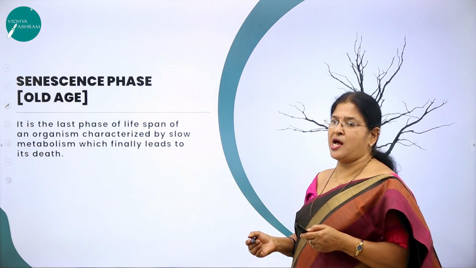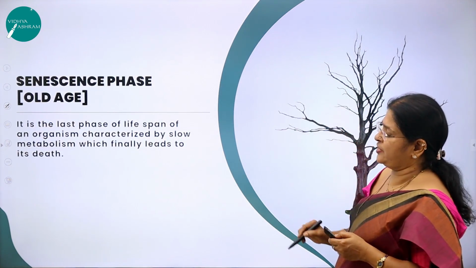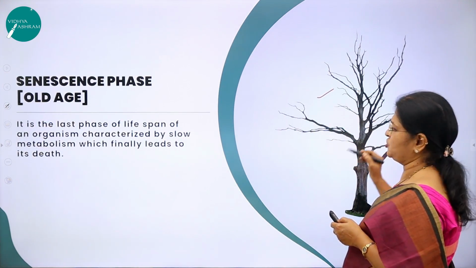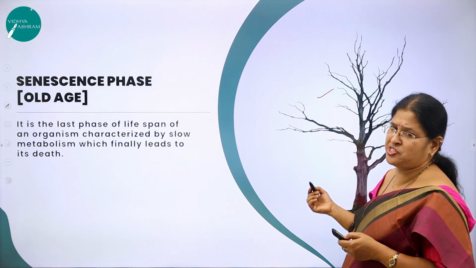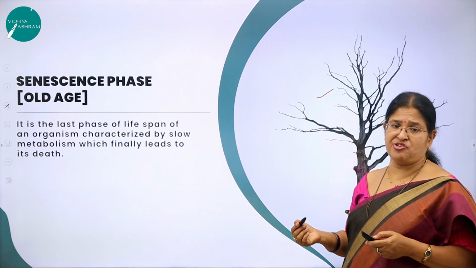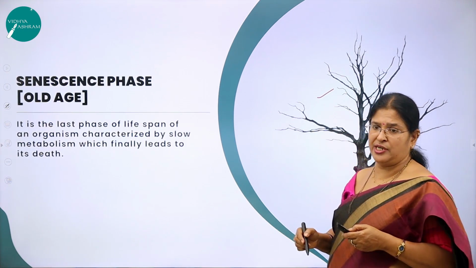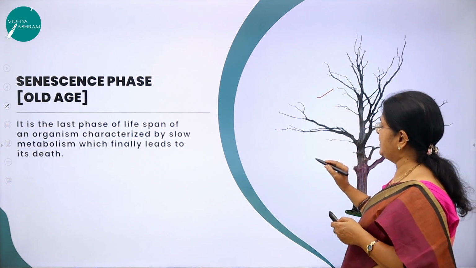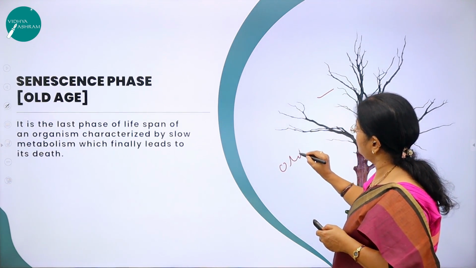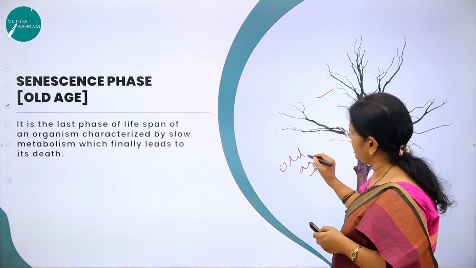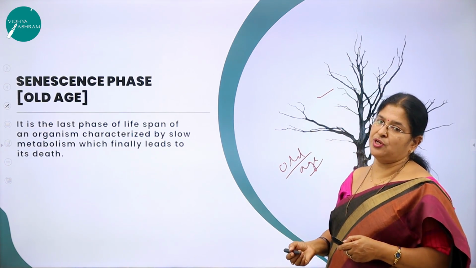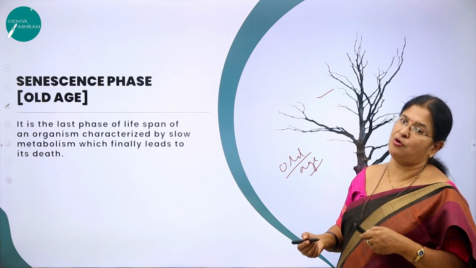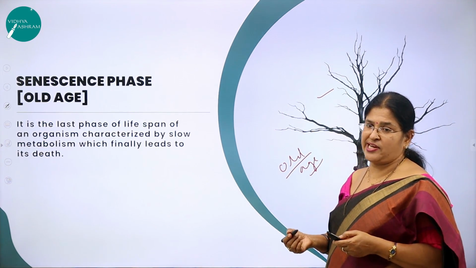Coming to the last phase, called the senescent phase. I think you can see this picture. What do you observe when you see this picture? It's a dry tree where all the leaves have fallen down and no leaves are found on the tree. So this indicates old age. As we grow old, do we look the same as we were in the young stage?